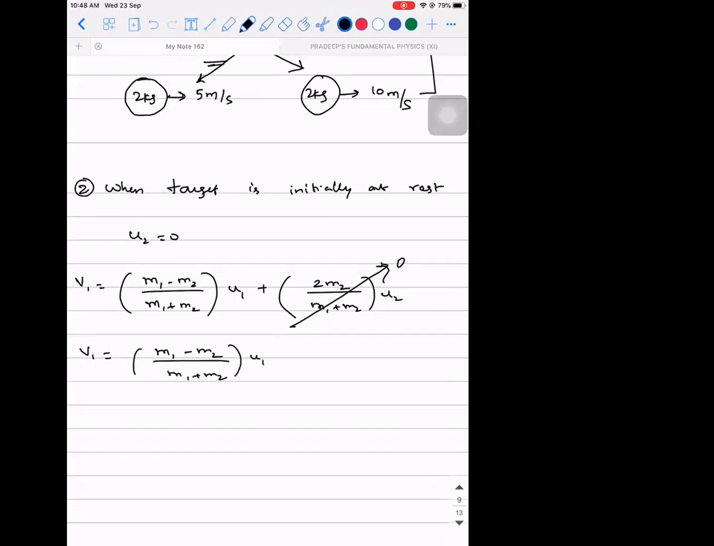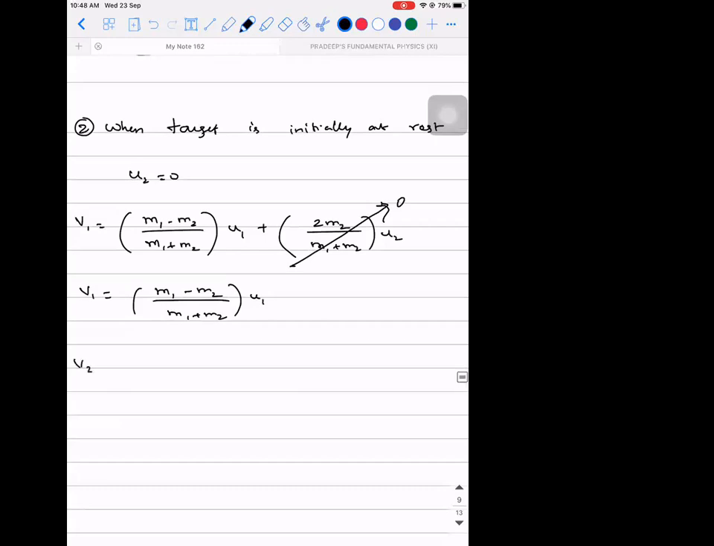Similarly, what will be the value of V2, guys? Tell me directly. 2M1 by M1 plus M2, sir, into U1. Very good. So V2 is 2M1 divided by (M1 plus M2) into U1. So this is what is going to happen. Is that clear?